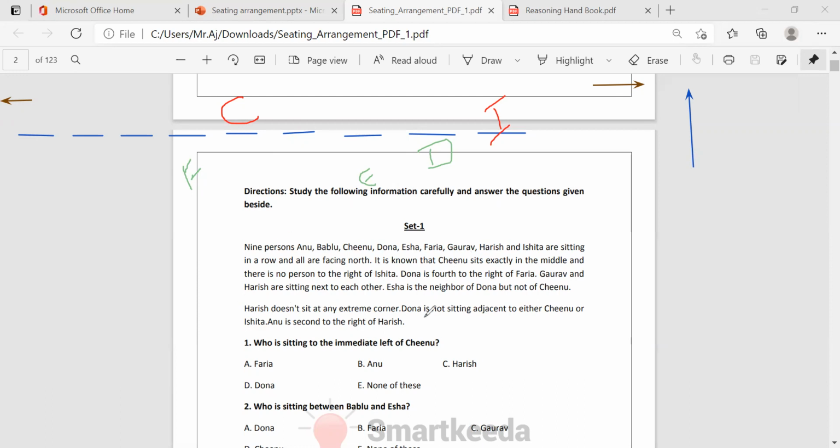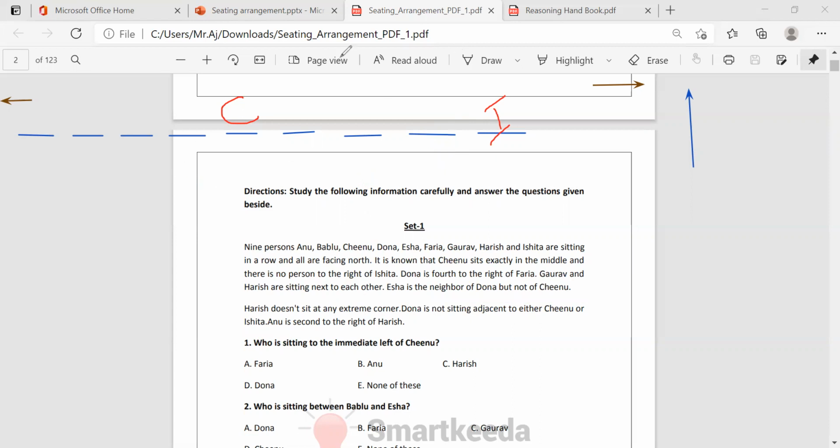See here, consider this point. Dona is sitting adjacent there to Chinu and Ishita. So on the side of Ishita, Dona is not going to be here. That means Faria is not going to be here. That means Isha also is not going to be here. So take these three out first.